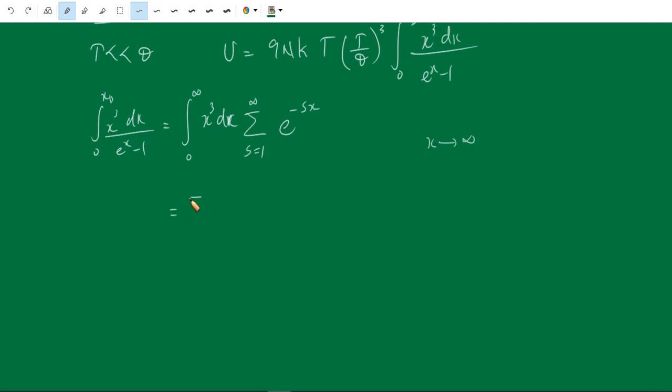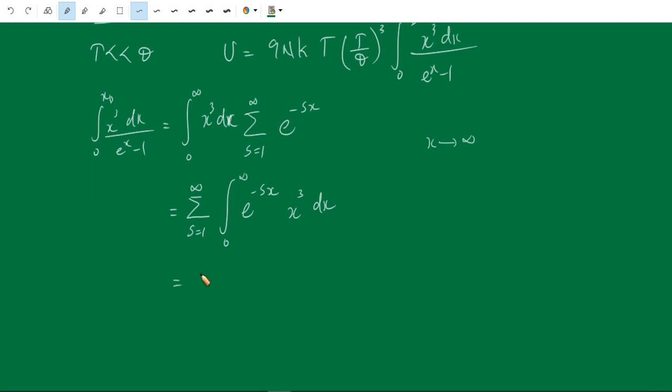This can be written as summation s equal to 1 to infinity, integral e raised to minus sx x cube dx from 0 to infinity. This is a gamma function.